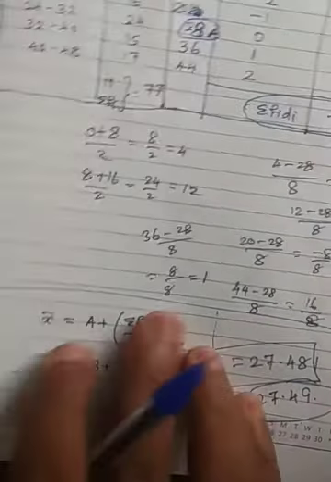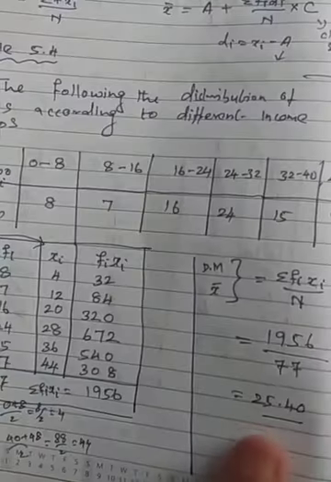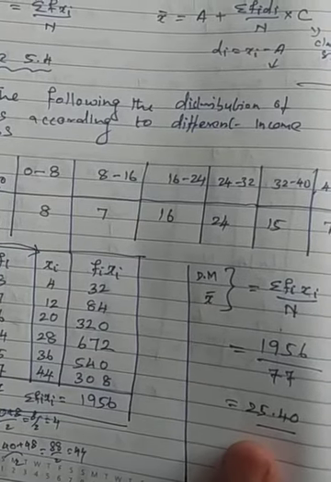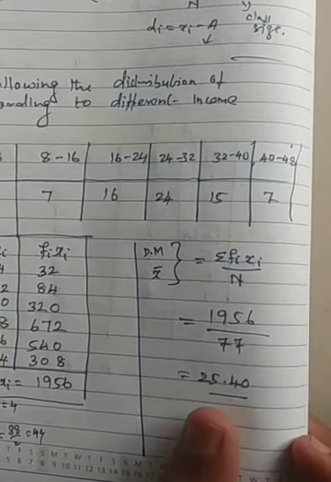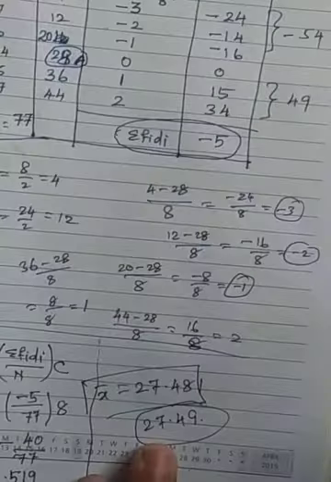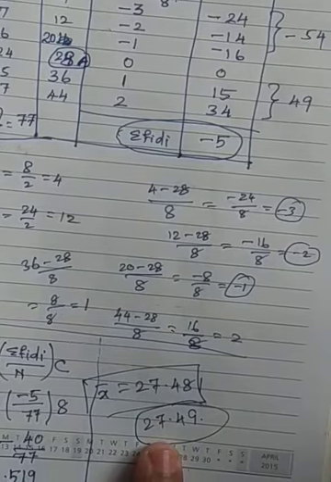So now you can see in direct method what answer you got: 25.40. Whereas here it's coming 27.49. It's not an issue. Okay, so that you keep in mind.